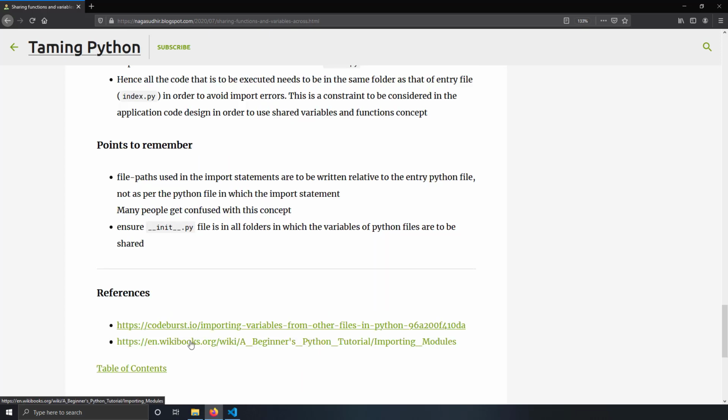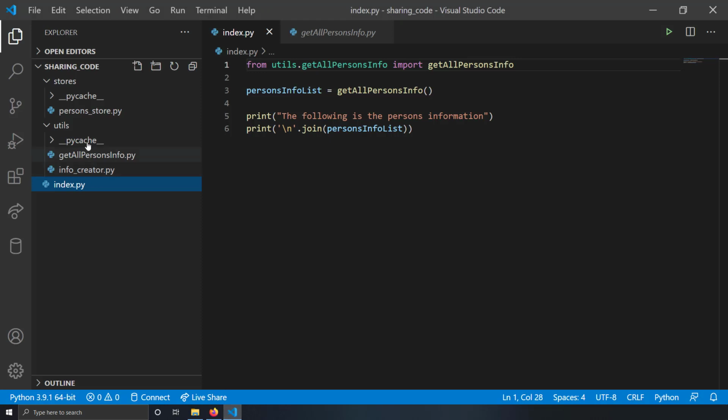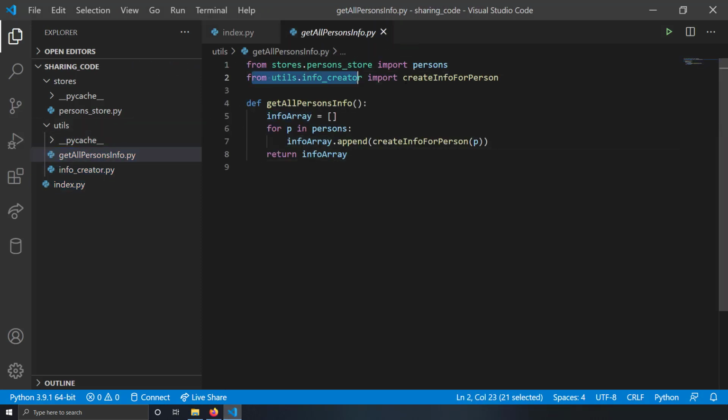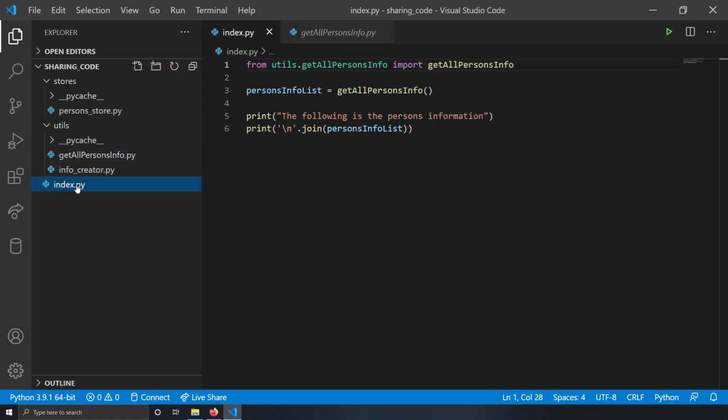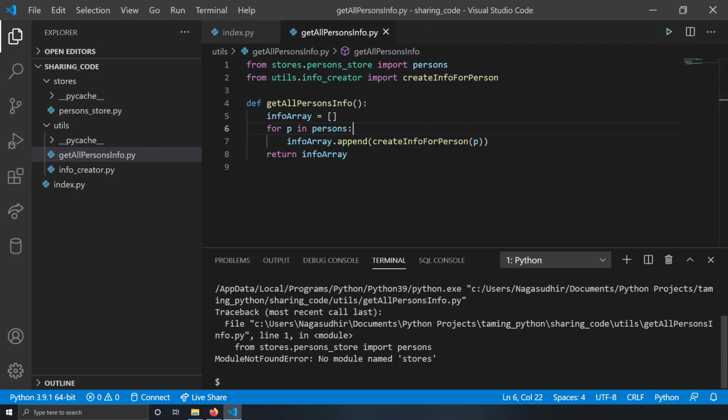I'll just wrap up with one more important point to remember, that is, the import statements here should always be relative to the index.py file, that is the entry file from which your code is running. That means if I run this get all persons info file, I'll get an error, you can see, because it is telling no module named stores.